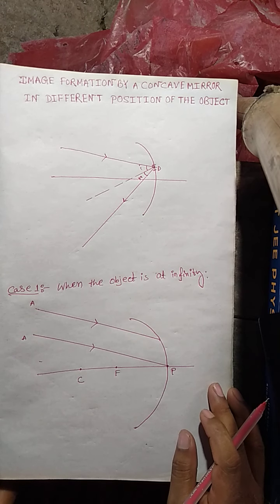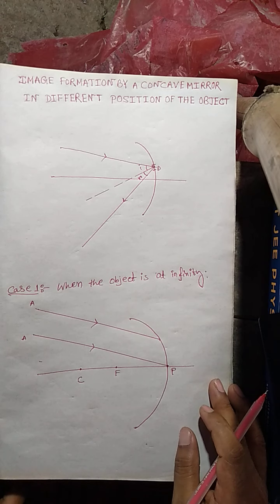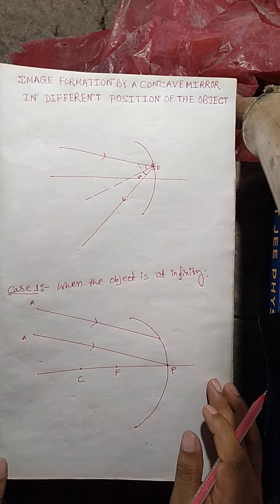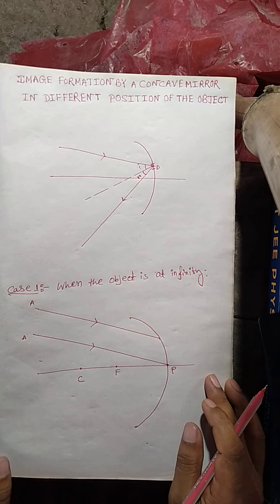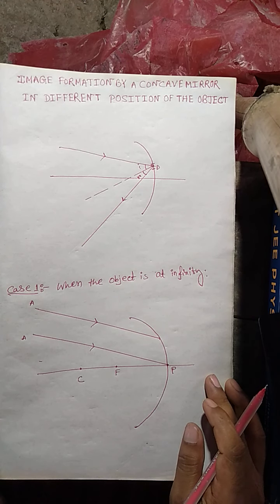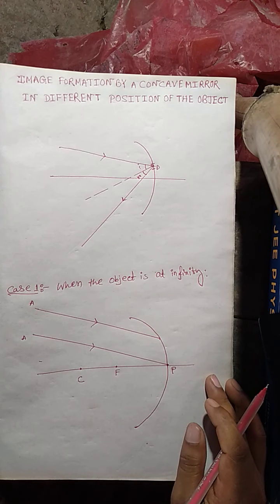Okay students, let's start the brief discussion about this topic. In this topic we're going to learn the process of image formation by a concave mirror, and we will discuss image formation in various cases. That means the object will be positioned at various distances, or various positions, and for each position of the object we're going to find the image of the object.